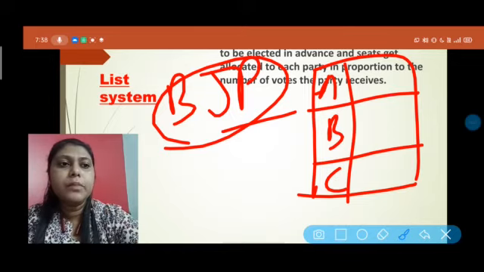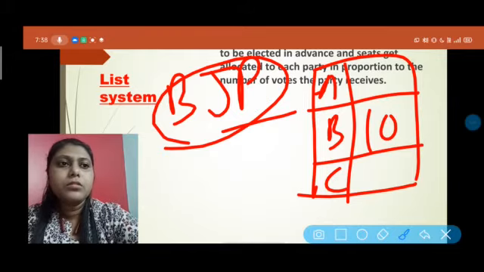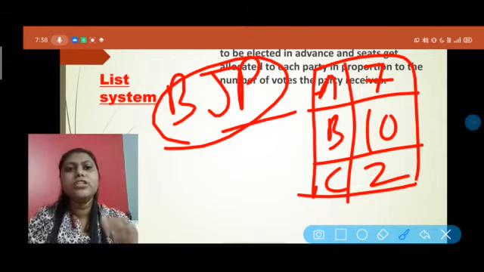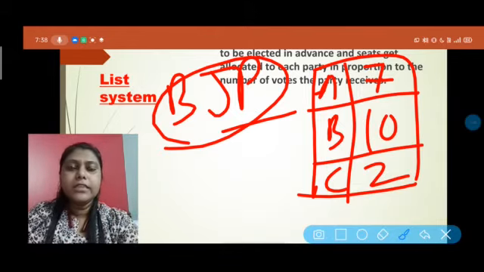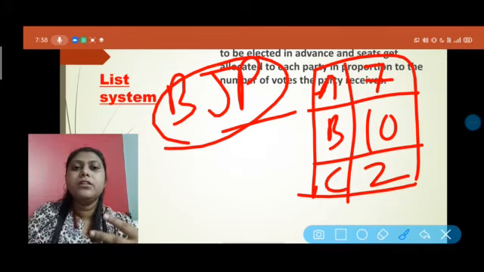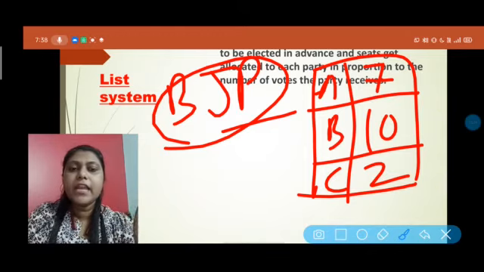Suppose 10 members like B, 7 members like A, and 2 members like C. So these are the preference list. Each and every political party gives their candidates like this, showing which candidate is preferred by how many people.